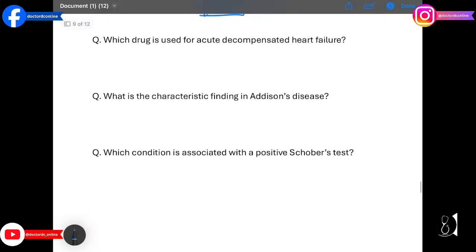Which drug is used for acute decompensated heart failure? The answer is IV nitroglycerin. It reduces preload and relieves pulmonary congestion.